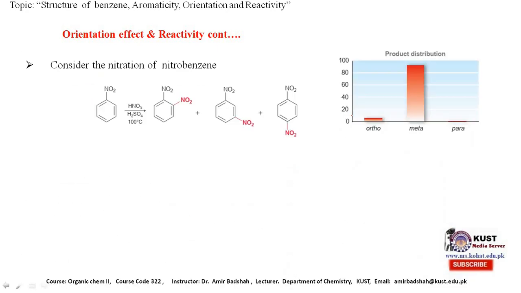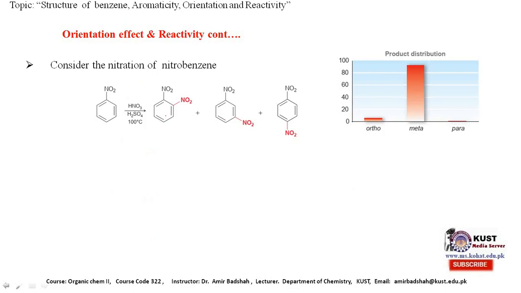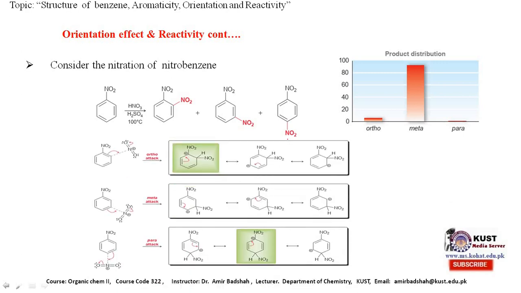Same is the case, consider the nitration of nitrobenzene. If we consider the nitration of nitrobenzene, there is the possibility of ortho, meta, and para positions, but the concentration of ortho is also less, while the concentration of the meta is very high, as shown from the product distribution, and the concentration of the para-nitro derivative of nitrobenzene is also less. It can be explained in terms of resonating structures.